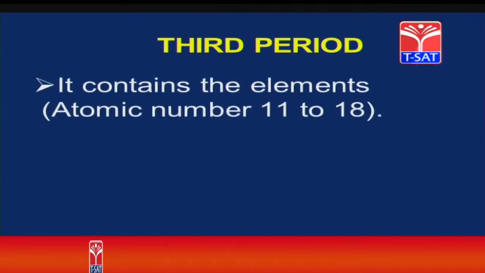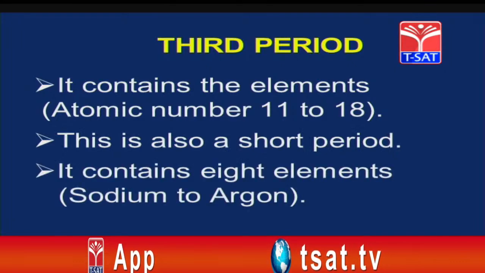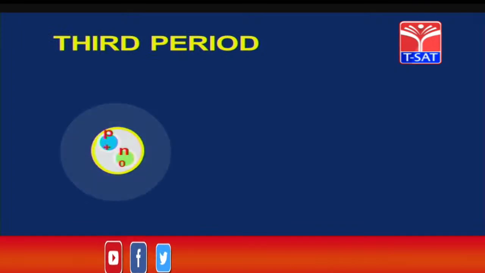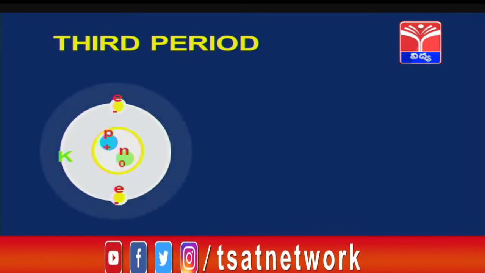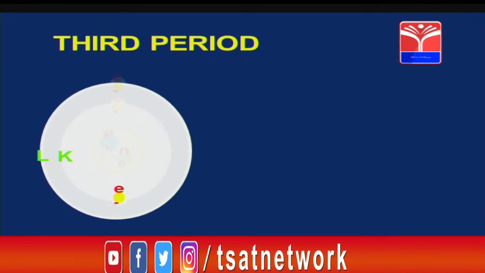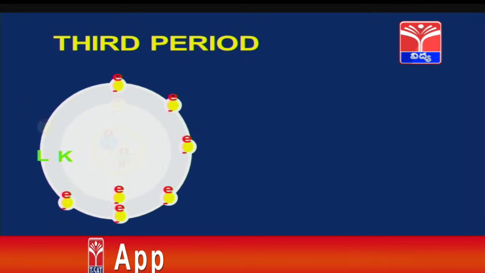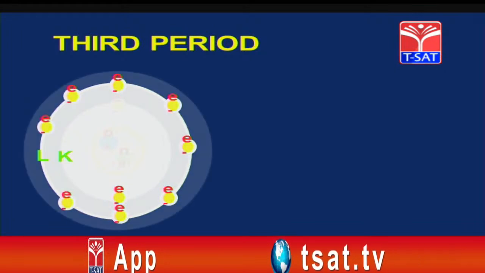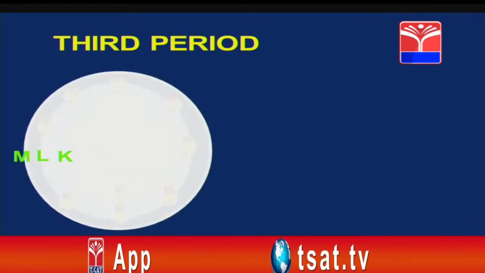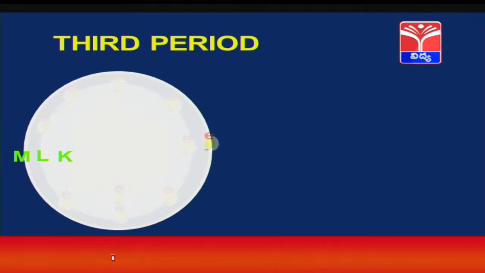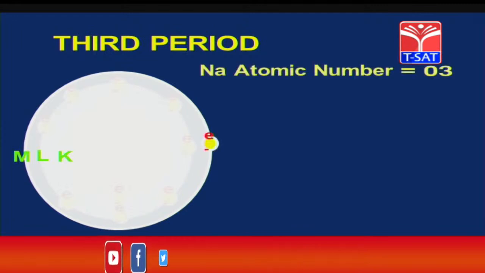Now, the third period contains the elements from atomic number 11 to 18. This is also a short period. It contains 8 elements from sodium to argon. In the third period, you see how electrons are arranged here. First, in the K shell, 2 electrons are arranged. Next, in the L shell, 8 electrons are filled. Now, you see they are filling with 8 electrons. After that, in the M shell, 1 electron is filled. Now, sodium is the first element in this period with atomic number 11.